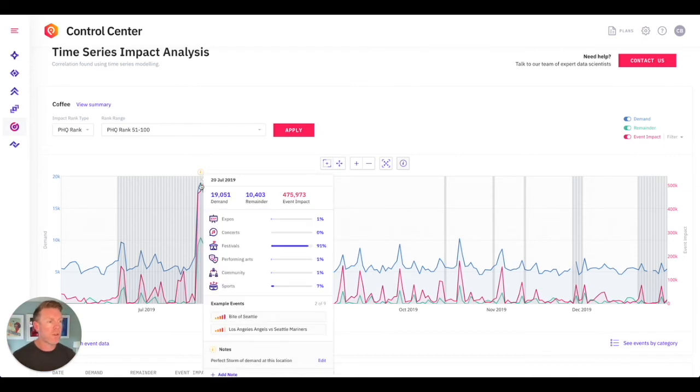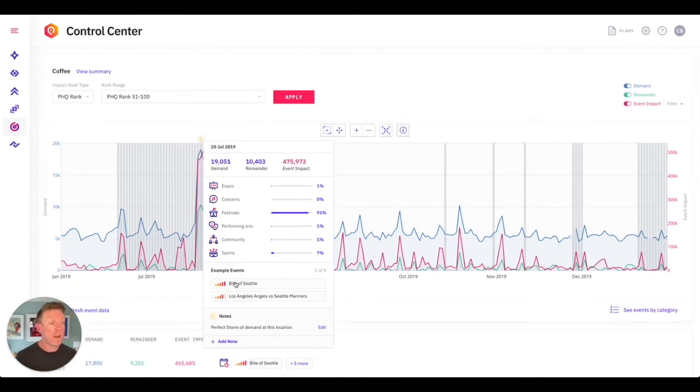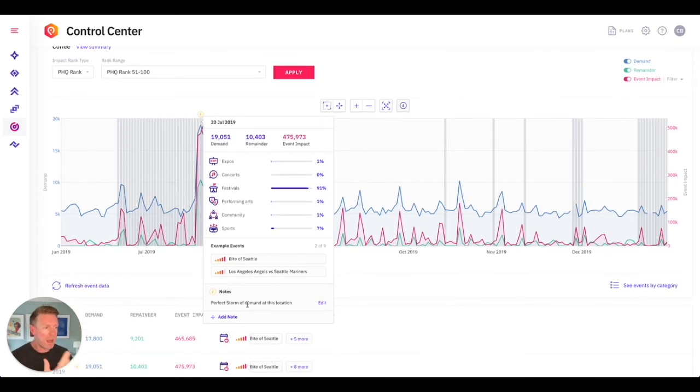And if you just click on that, you can see here that it was Bite of Seattle and an MLS game. You can add notes. So I added a note here. This is a perfect storm of demand at this particular location. So this is just one cafe. The really important thing to remember is things change by location. You know, if there was a Starbucks maybe 5 miles away that might not have seen the surge in demand. So what this helps you to understand is what's happening where and what's actually causing it.